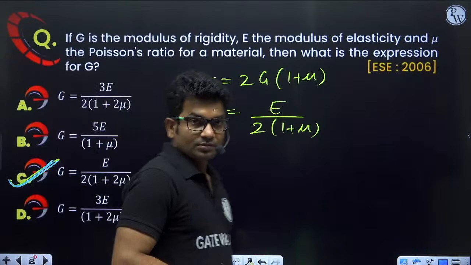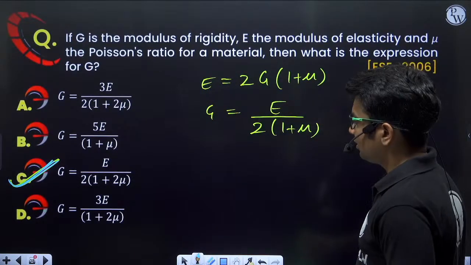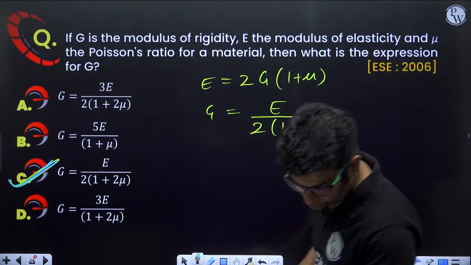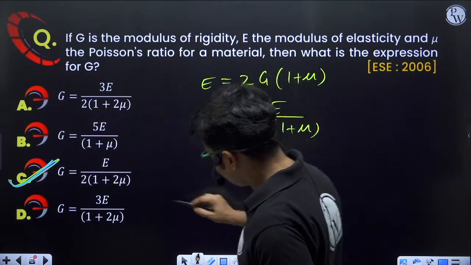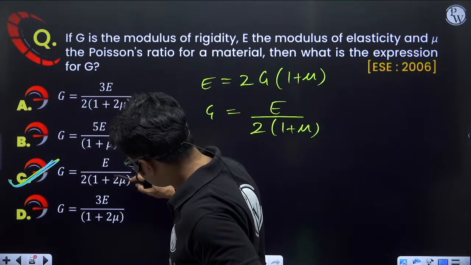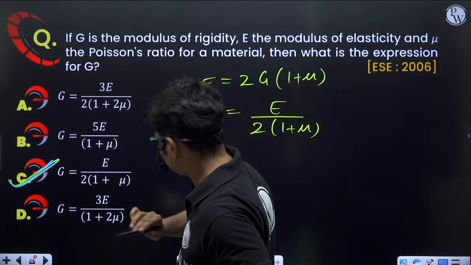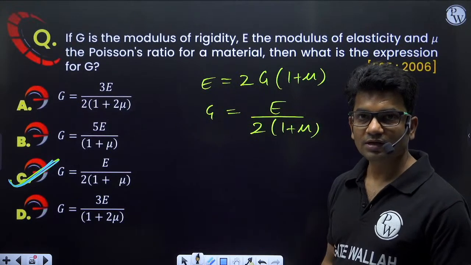Right? So G is equal to E upon 2(1 plus 2 mu). No, 1 plus mu. That's why. It will be 1 plus mu. Mistaken option. Yes.